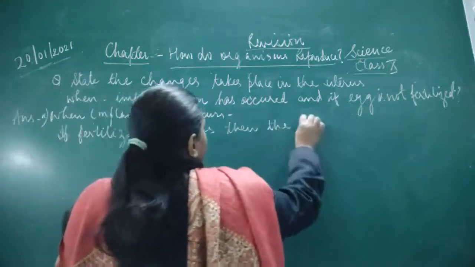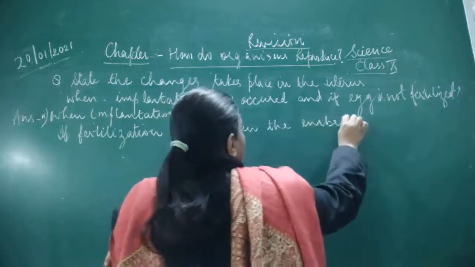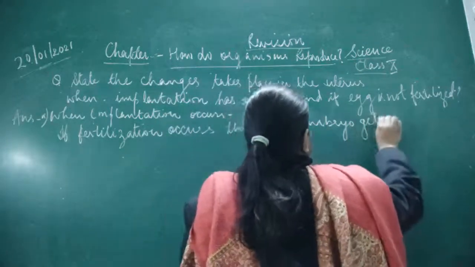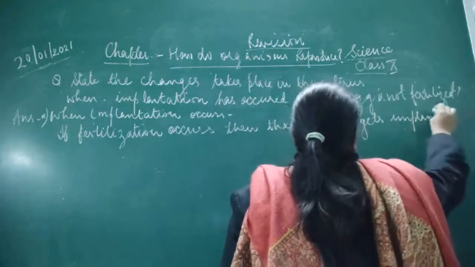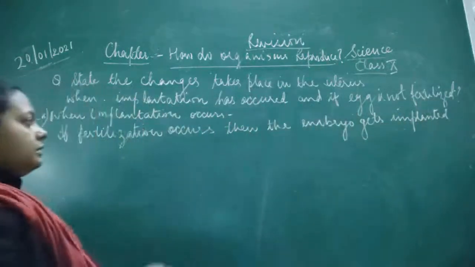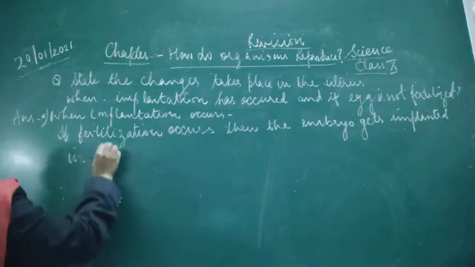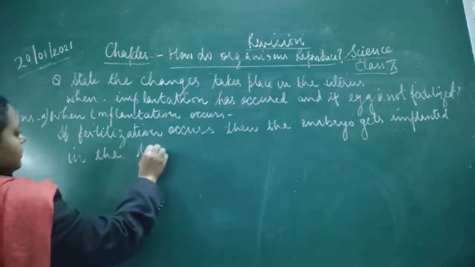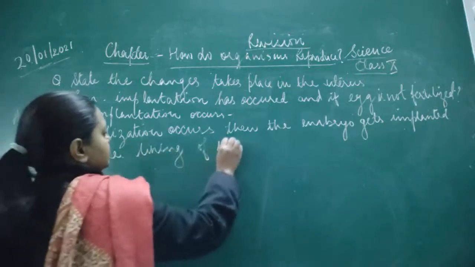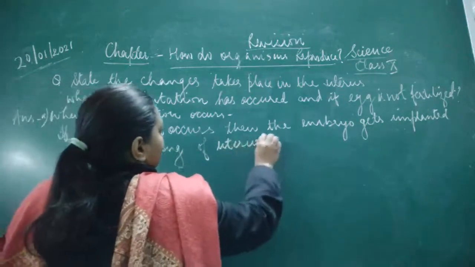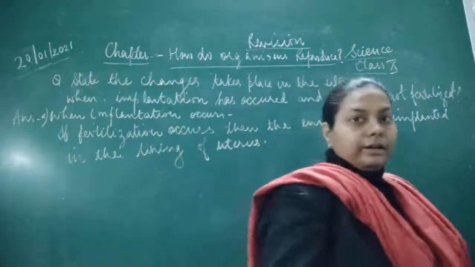the embryo gets implanted in the lining of the uterus, or you can say the inner lining of the uterine wall.